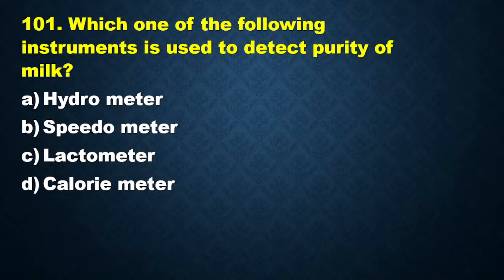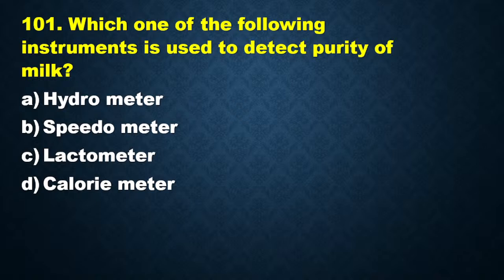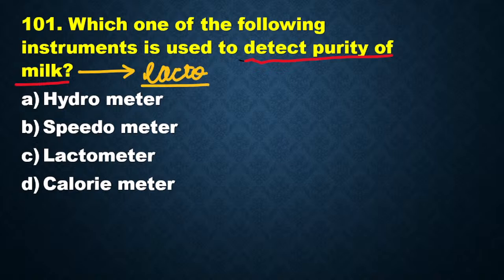Which of the following instruments is used to detect the purity of milk? Hydrometer, speedometer, lactometer or calorimeter. Okay, as you can see everyone, the question is asking about the purity of milk. When we are talking about the purity of milk, you must keep in mind that for milk, very commonly the term that we use is lacto. So the device that we are going to use in order to detect the purity of milk is lactometer.